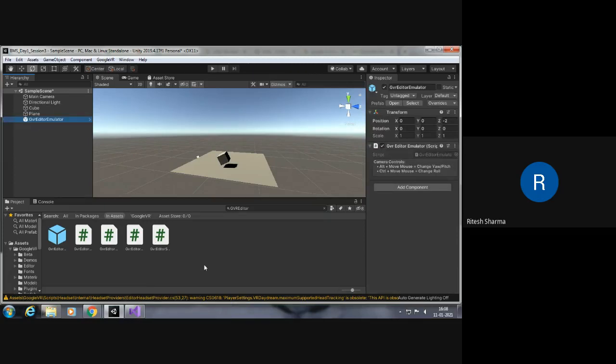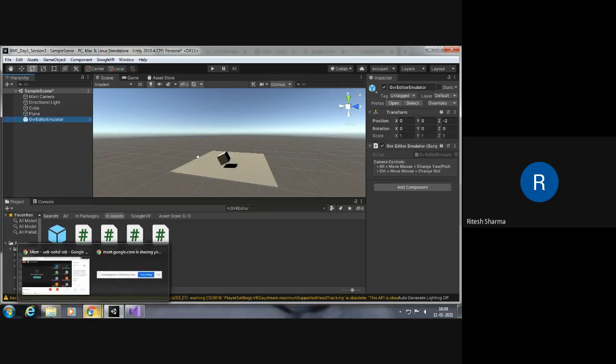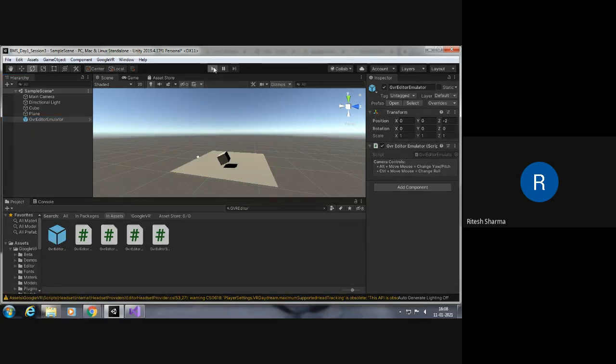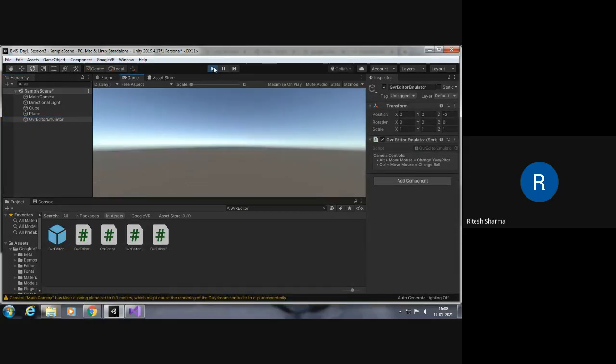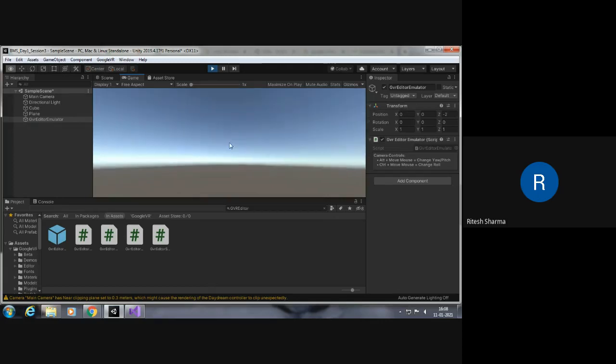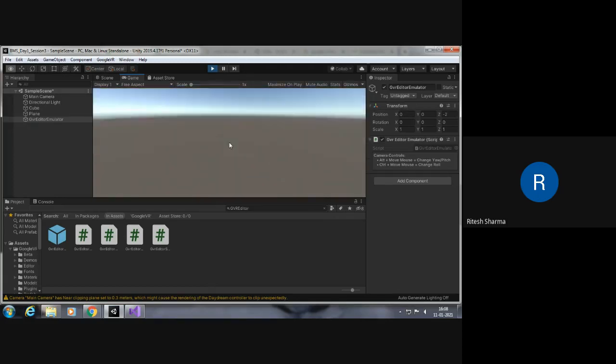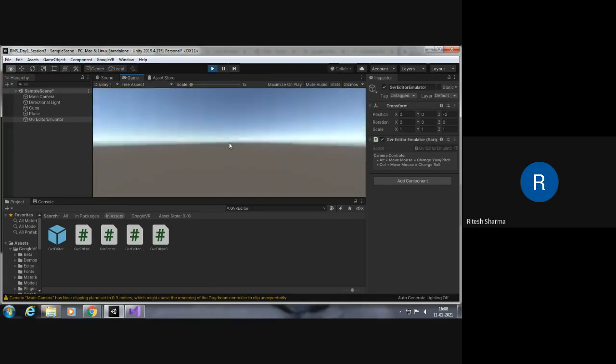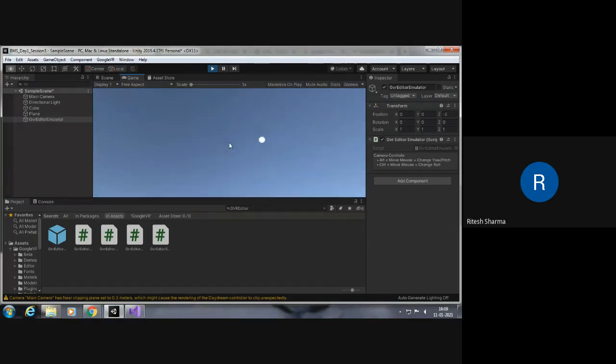So this emulates the Google VR scene. Now if you click on play, now press the Alt key on your keyboard and move your mouse left to right.